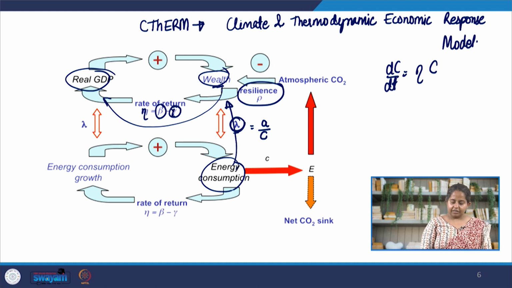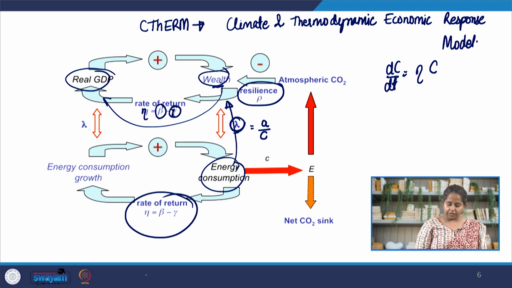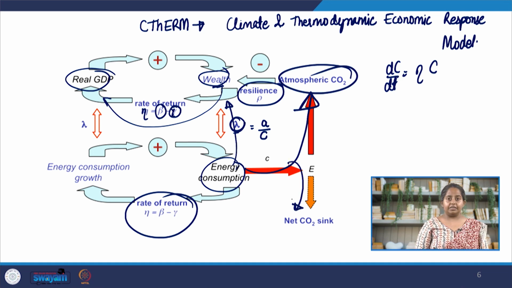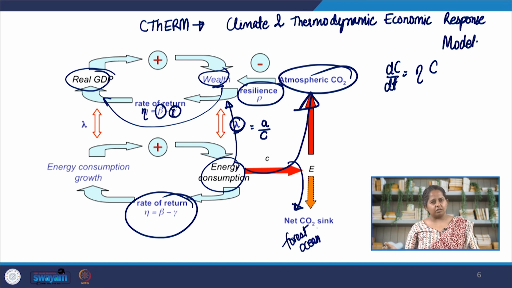Now, when the energy is consumed, the growth in the consumption of energy will also be governed by the rate of return. Some of this energy consumption results in emissions to the atmospheric GHG clubhouse, and here we are focusing on atmospheric carbon dioxide. Some of it is released into the sink. We have carbon dioxide sinks in our environment. Certain forests can act like a sink, oceans can act like a sink, but that also results in ocean acidification, which destroys ocean ecology. But anyway, so this is our C-therm model, right?